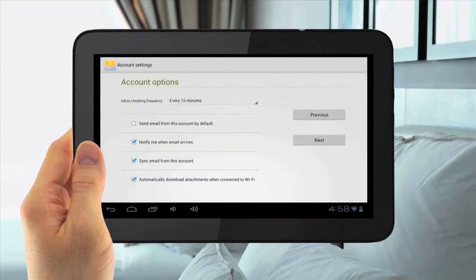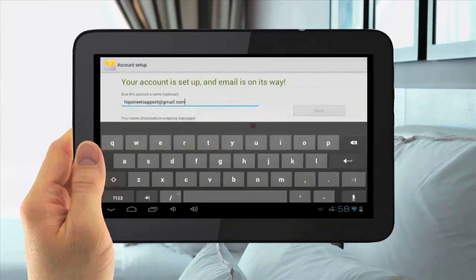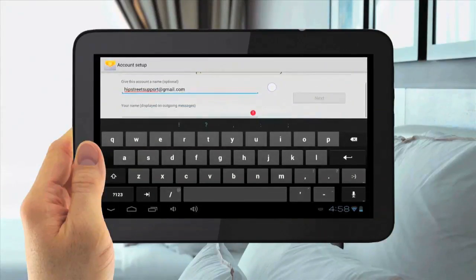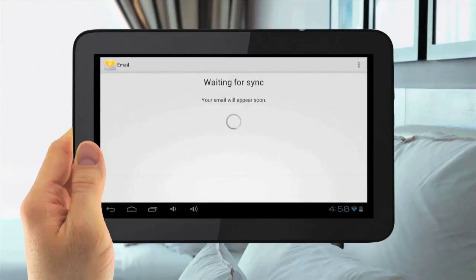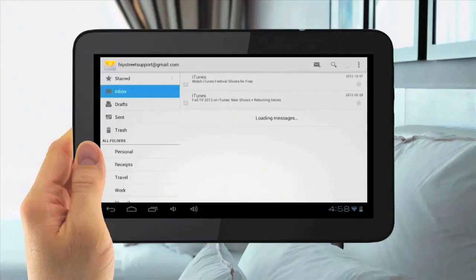Then hit Next again in Account Options. Then enter in your name for that email address. This will be displayed for outgoing messages. Hit Next. Now your email is syncing. Wait for it to sync, then it is complete. Now you are all set up.